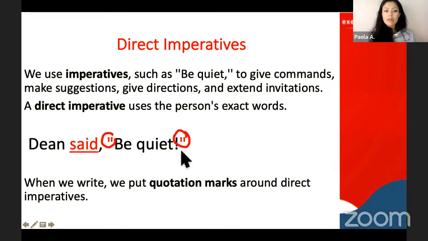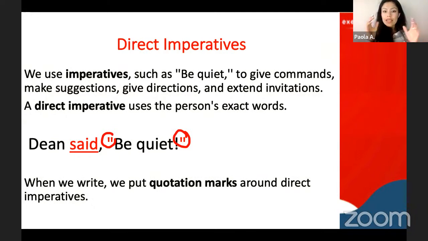For example, my mom said, "Do not watch TV today." And I use the quotes to use the exact same words. So that is called a direct imperative.